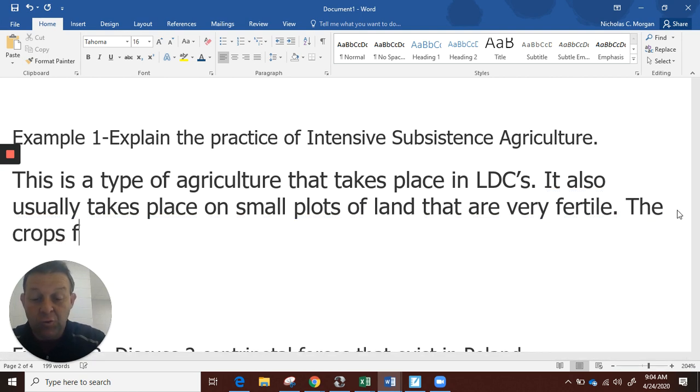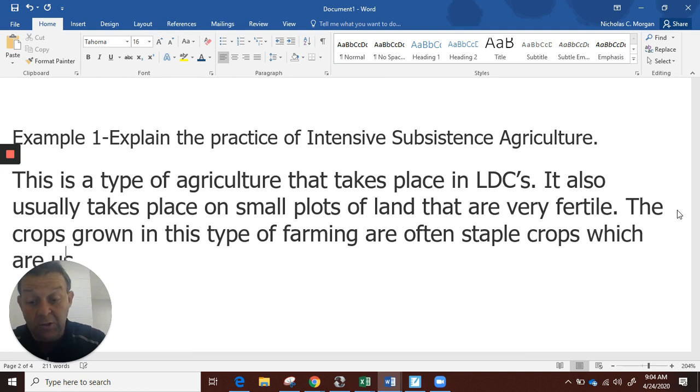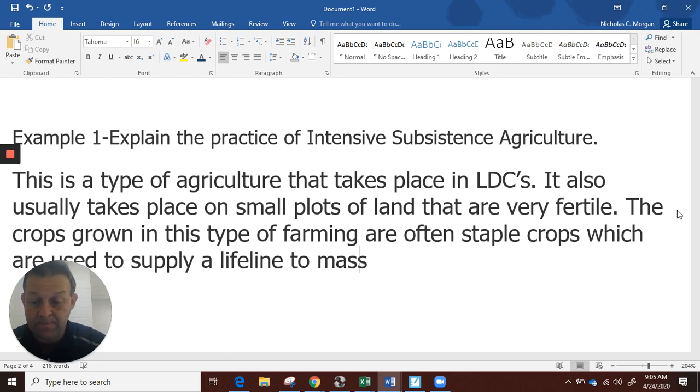The crops grown in this type of farming are often staple crops, which are used to supply basically a lifeline to masses of people, all right?